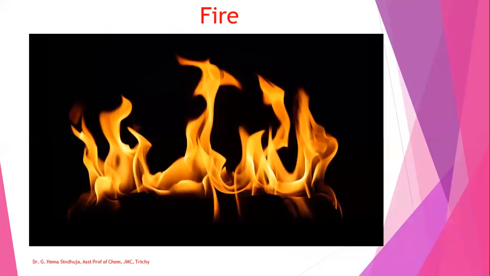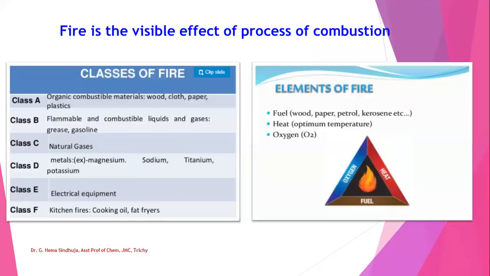Next, we'll move on to the fire. Fire is the visible effect of the process of combustion. Classes of fire, we can give it as six classes. Class A is of wood, cloth, paper. Class B is of flammable and combustible liquids and gases. Class C is of natural gases, whereas Class D is of magnesium, sodium, titanium, potassium, that is metals. Class E is of electrical equipment, and Class F is of kitchen fires, cooking oil, etc.